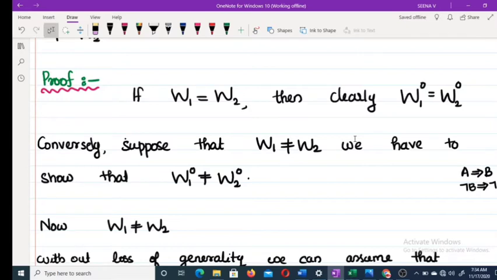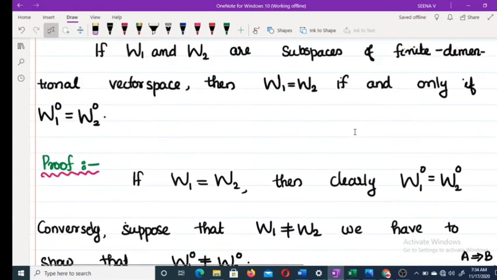For this, we have one result. We have a result P implies Q. For proving P implies Q, it is enough to prove by the method of contradiction, that is, negation Q implies negation P. So here we want to prove W1 zero equal to W2 zero implies W1 equal to W2. This is what we have to prove. For this we assume the negation.